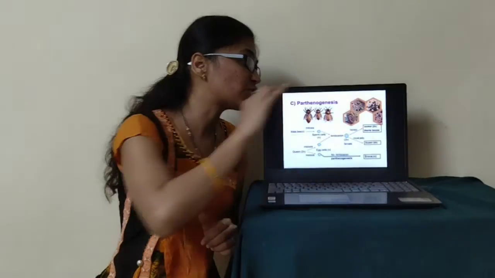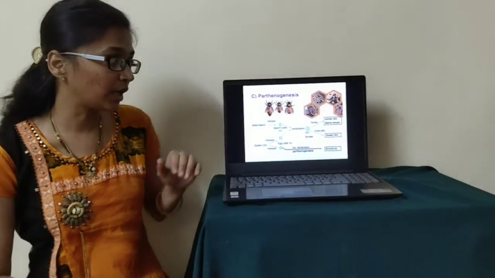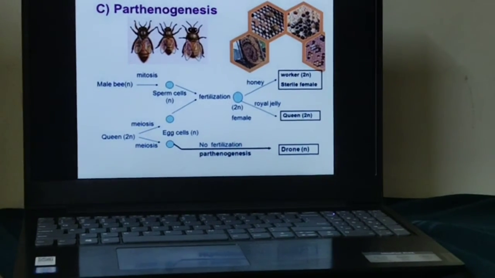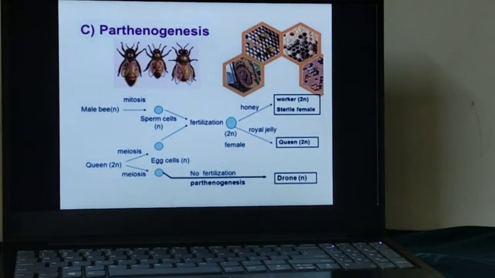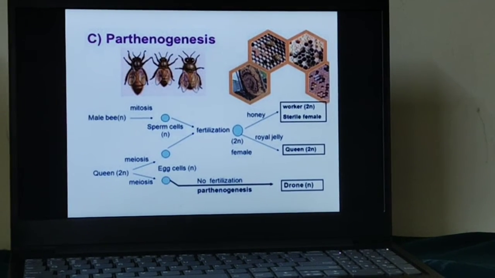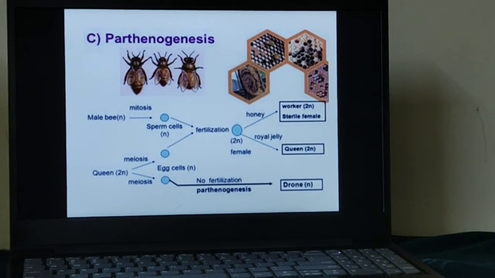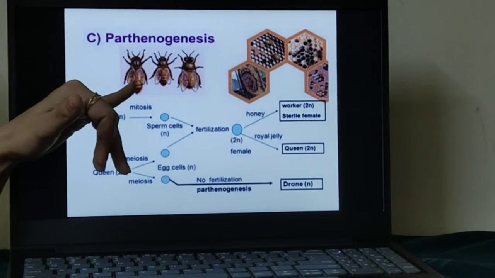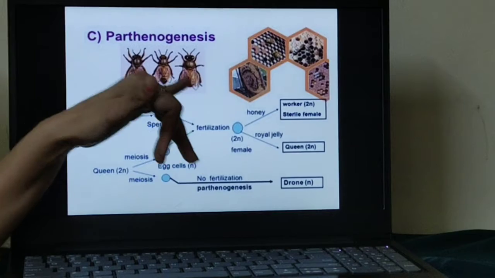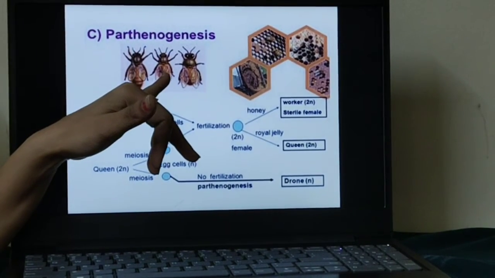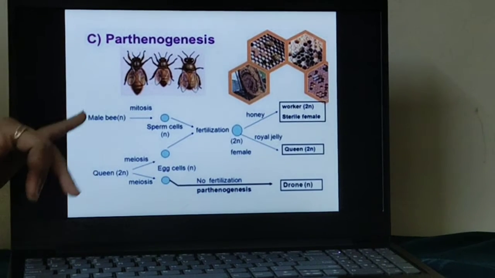Now we will see natural parthenogenesis in the honeybee, how it occurs. Two cases are there in the honeybee. As you know, there are three characters in the honeybees. One is the queen, which does not work, but is the main character of the honeybee. Next is the male, which is known as a drone, and the third is the workers. Now two cases are given.